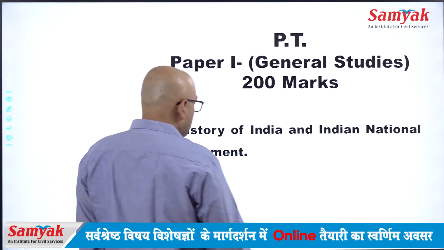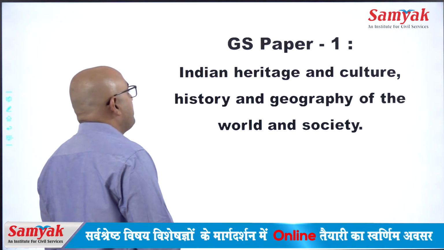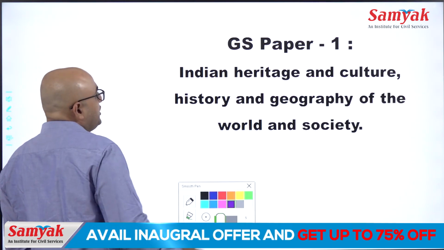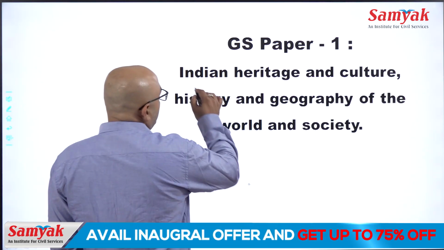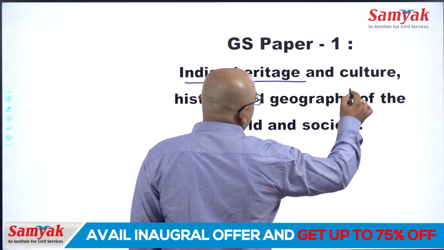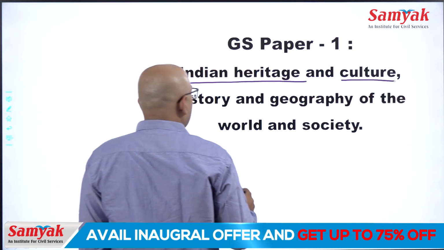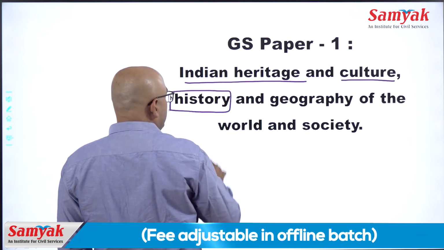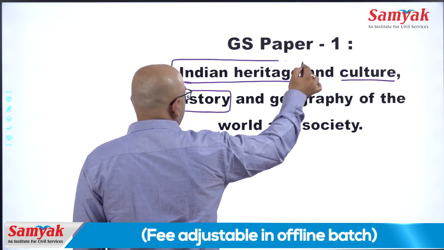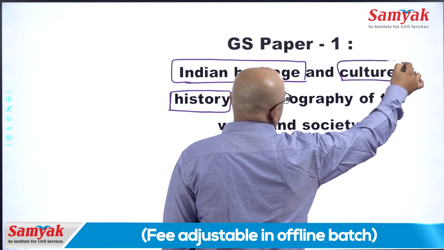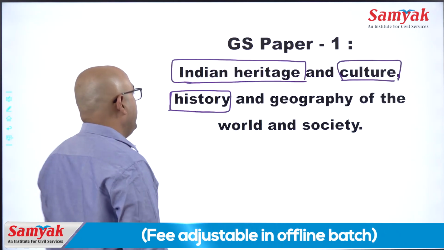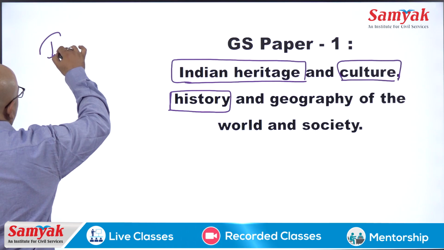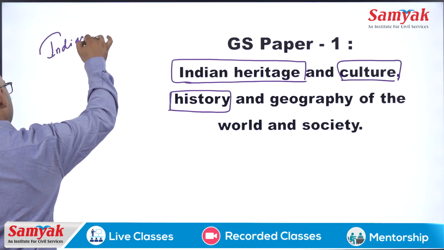But still, the next point, let us come to the GS paper 1 mains part. Actually, in mains GS paper 1, there are three things: Indian heritage and culture, and then history. Indian heritage, culture, and history.